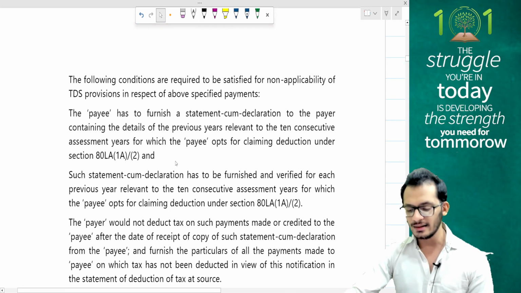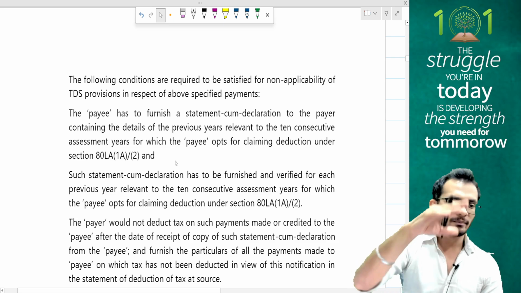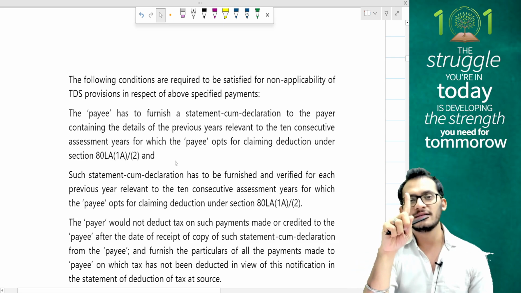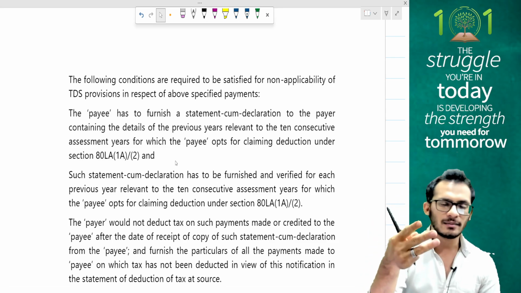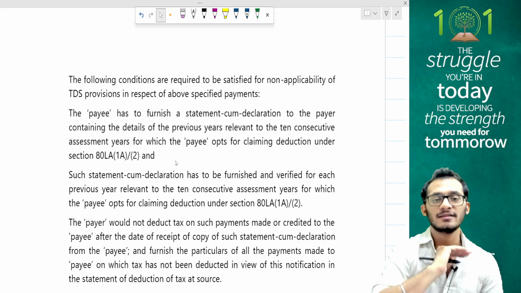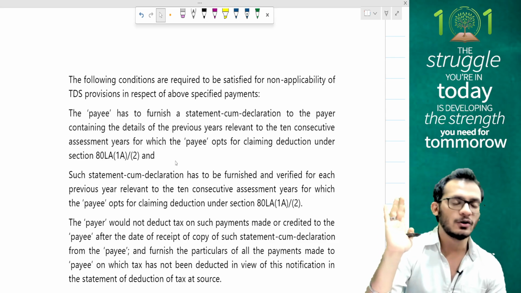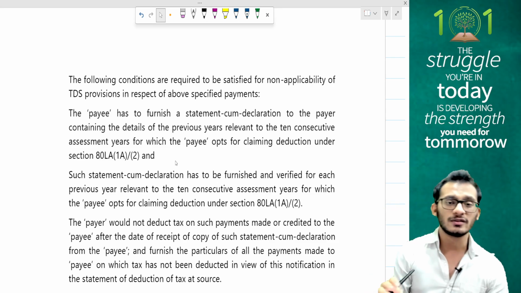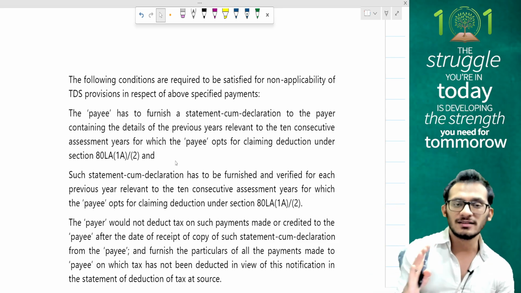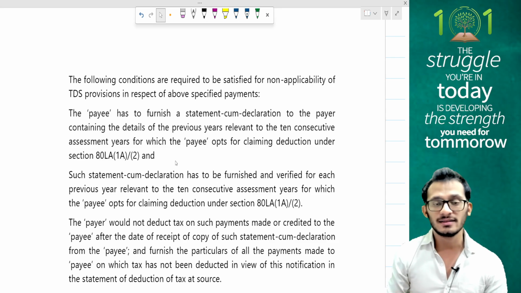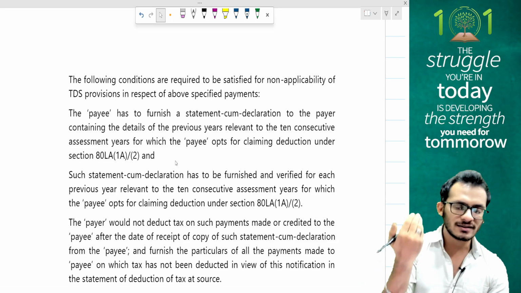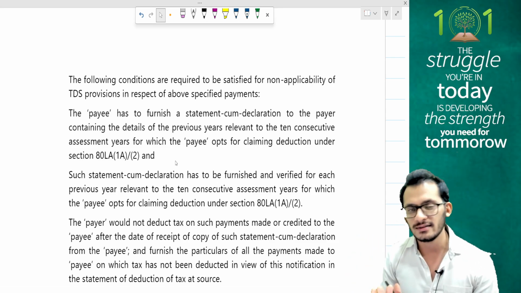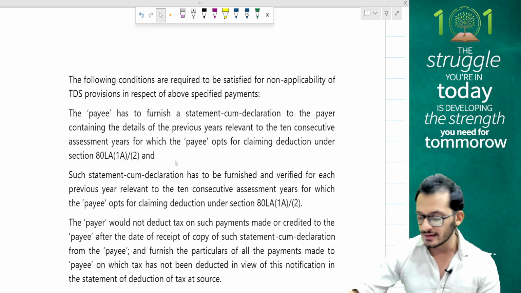If you technically notice, these are bucketed into a couple of things. One is for ECBs, external commercial borrowings, any kind of professional fees, commission fees, dividend income, IFSC centers receiving it, completely not liable for TDS. This is what the rules would say. I would suggest not to pay much attention to it because IFSC as such is not tested in exam so much. But if you see a weird question coming in exam which says I'm making payments to IFSC, treat it as not liable for TDS and close it off. That is how I would treat it.